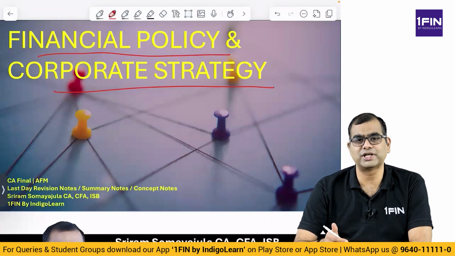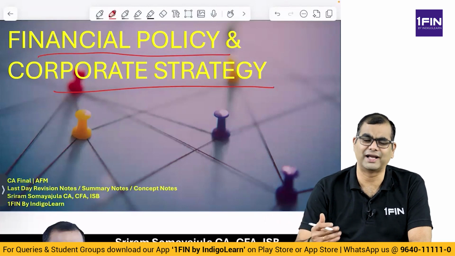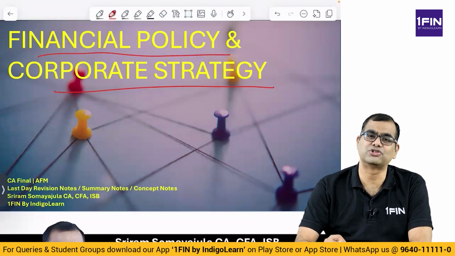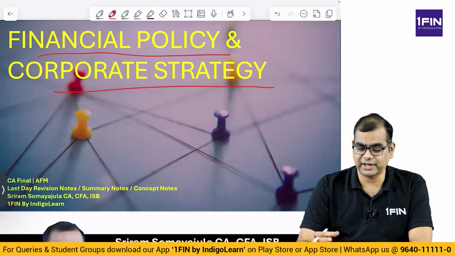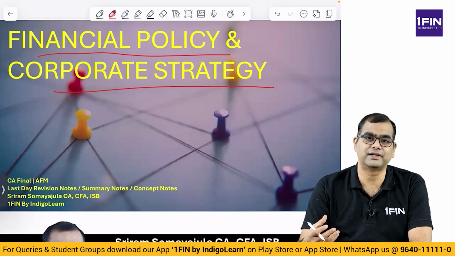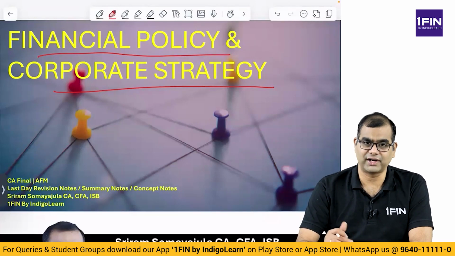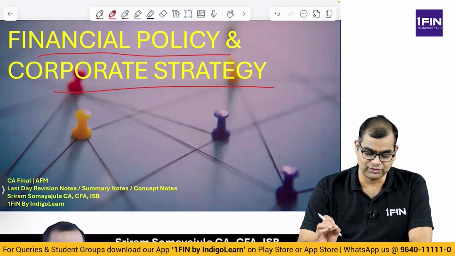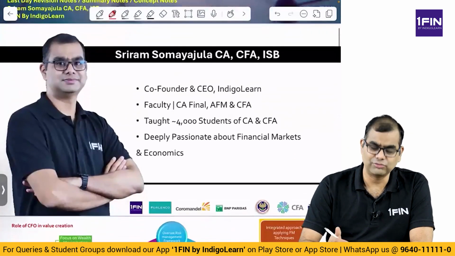Some of you might want to study this chapter right at the beginning, some of you might not want to do all theory together. Either way it is fine, but please ensure you study this chapter. I have tried to cover this chapter by building some mnemonics and making it simple for you to understand and remember, because this is a revision session. So let us dive right into it and start the revision for the first chapter, Financial Policy and Corporate Strategy for CA Final AFM.